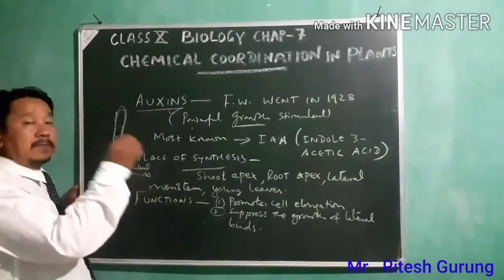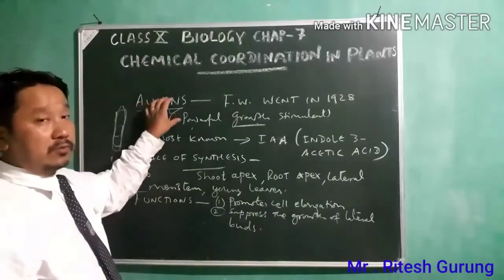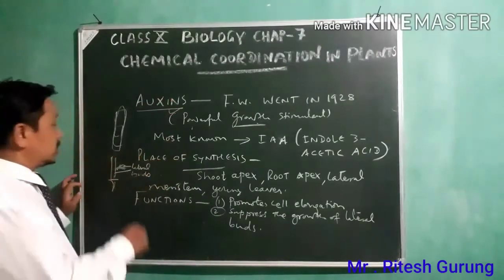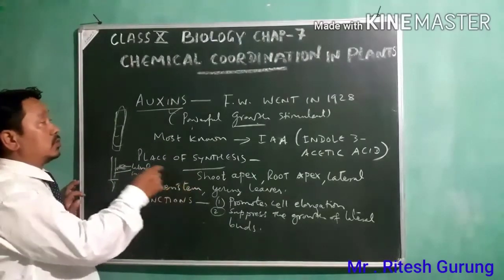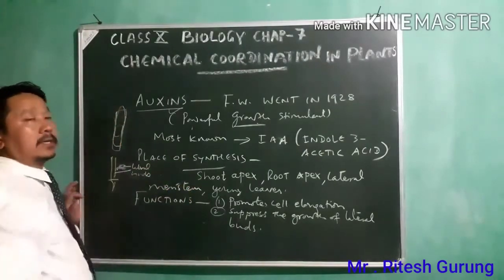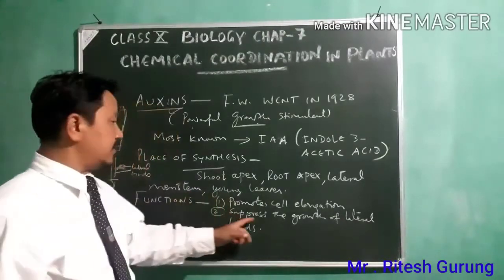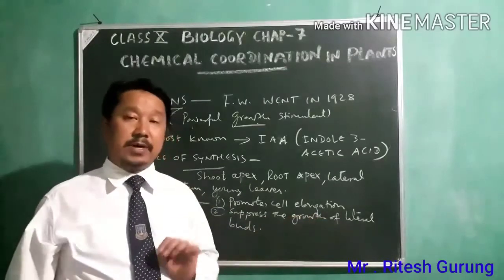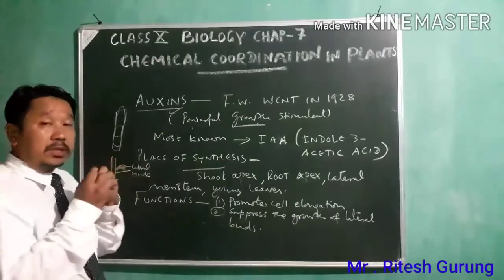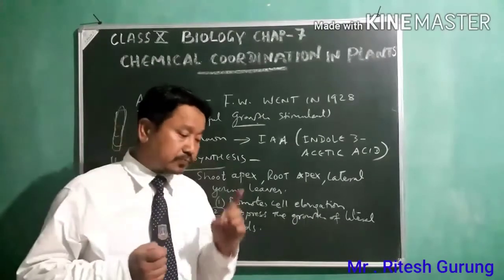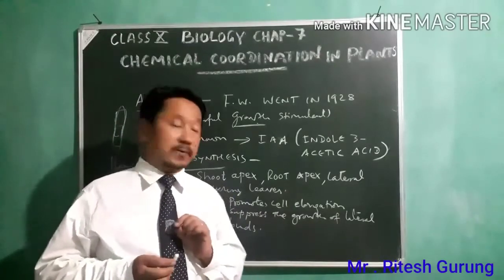Because there is a force coming from this auxin, which usually suppresses the growth of the lateral buds, so that it mainly focuses on the growth of the height of the plant. All right, so it suppresses the growth of lateral buds. It doesn't usually allow the lateral buds to grow up. Okay, number two.